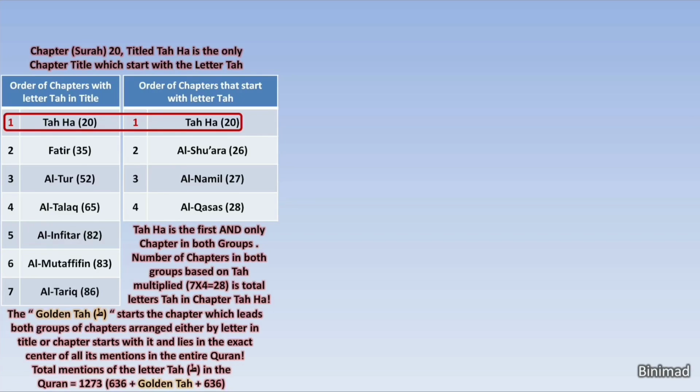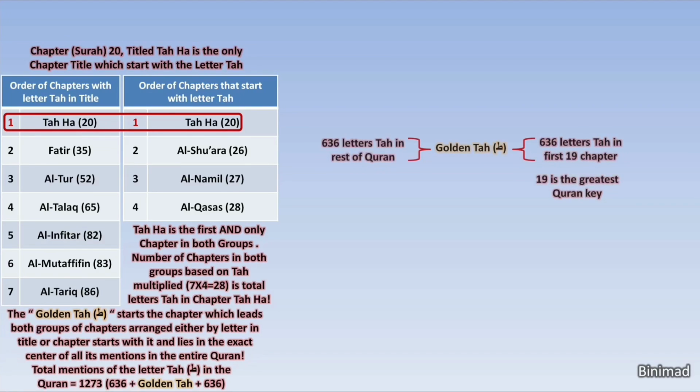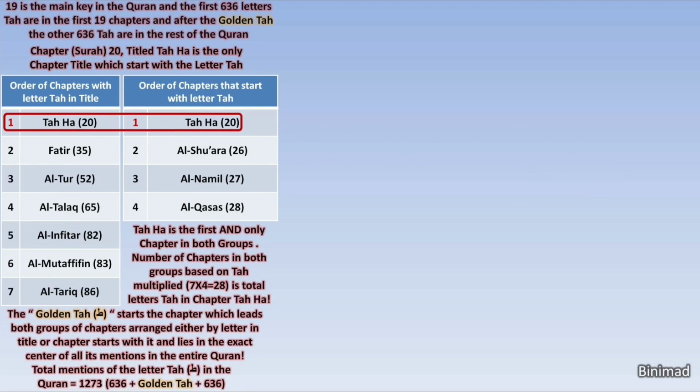Remembering that the number 19 is the greatest mathematical key in the Quran, we notice that the first 636 appearances of the letter Ta are in the first 19 chapters of the Quran. This is worthy of more research, but as previously mentioned, the number 19 is way too big a topic, and now we will remain focused on the letter Ta.